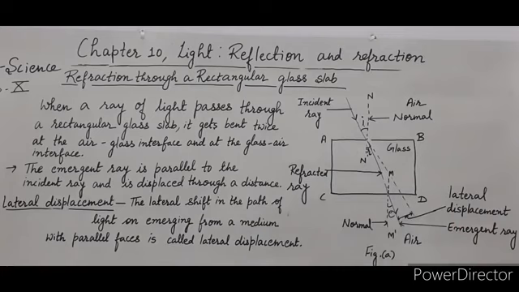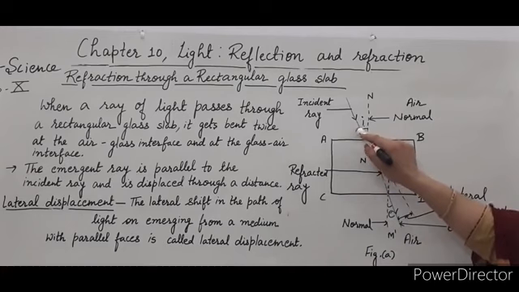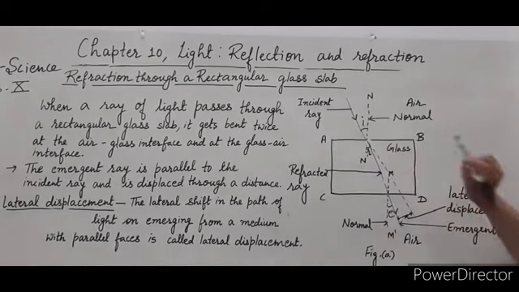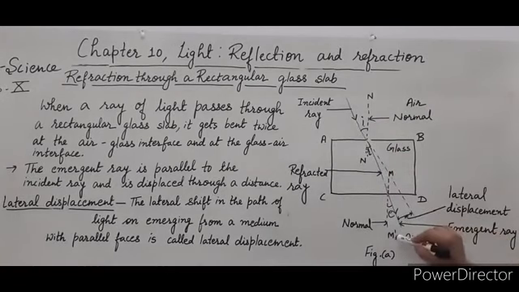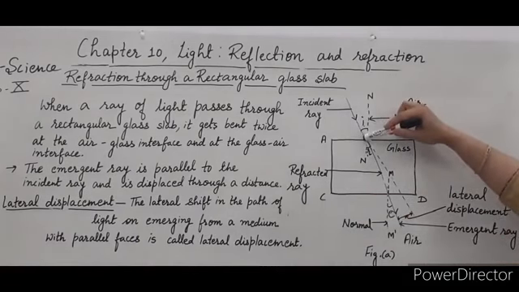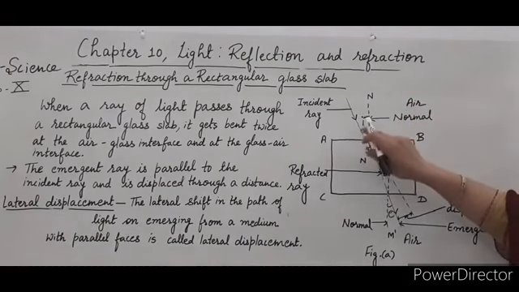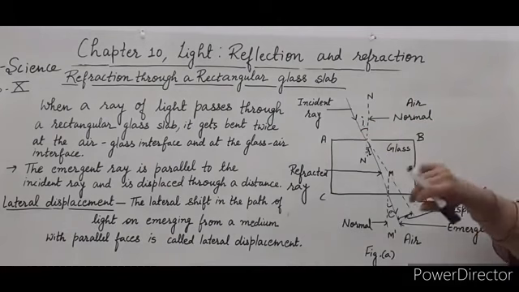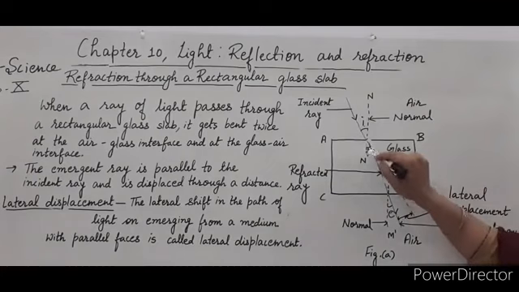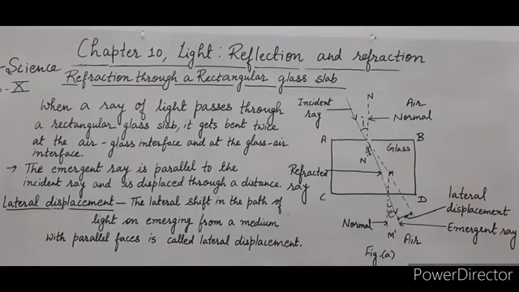light changes. Now, here the incident ray makes an angle with the normal. N dash is the normal at the AB interface, and M dash is the normal at the CD interface. The angle the incident ray makes with the normal is known as the angle of incidence. Similarly, the refracted ray makes an angle with the normal at this interface. This angle is known as the angle of refraction.